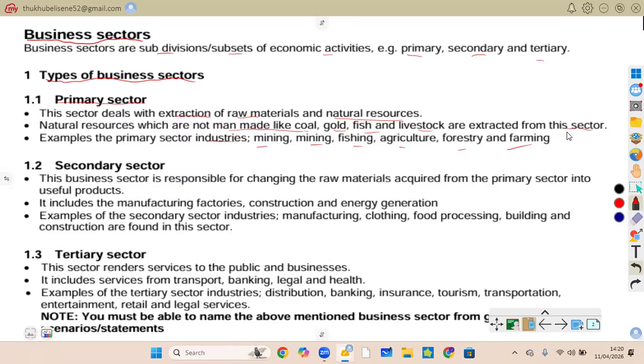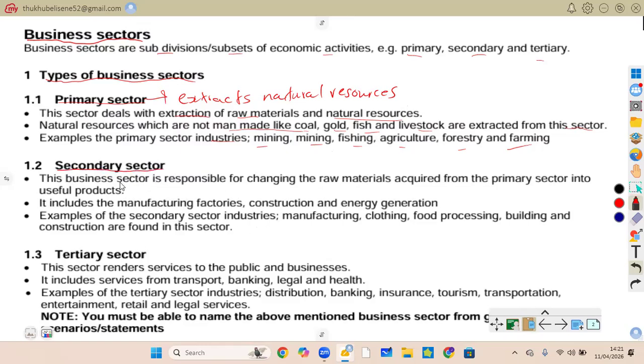So the primary sector extracts natural resources. It takes from nature. We are not talking about the man-made. So that is what we're saying: coal, gold, fish, livestock are extracted from this sector. So that is that.